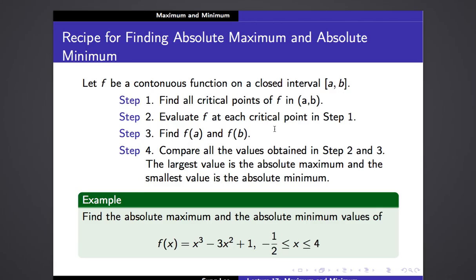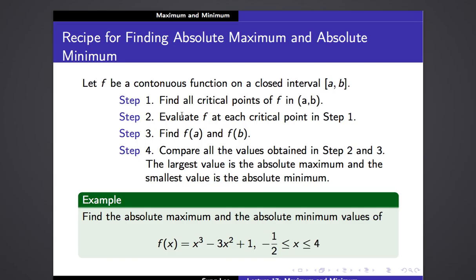So what are we doing here? As you might have noticed, I was explaining that earlier with our first example. The candidates for the absolute maximum and absolute minimum can always be found among the local maximum and local minimum values, or at the boundary points.